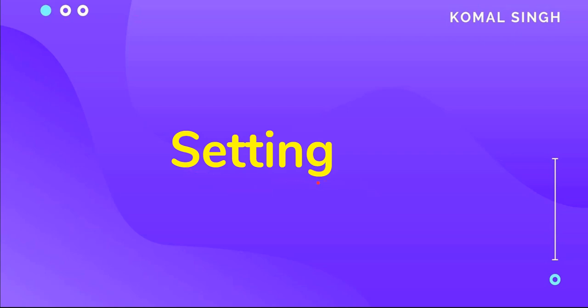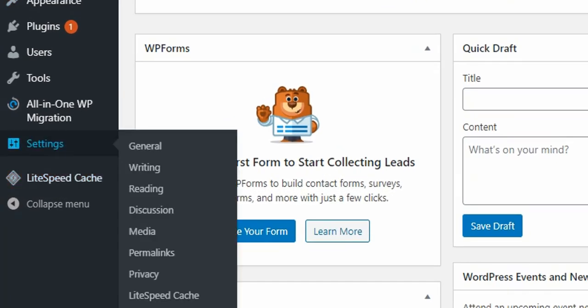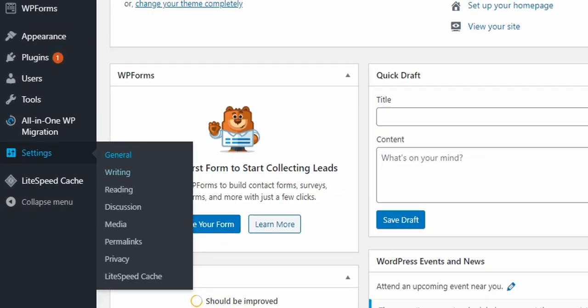Okay, so now moving forward to the settings section of your website. If you have watched my first video, then you must be aware of where the settings section is on our WordPress dashboard. So let's move to our dashboard. This is our dashboard, and here's the option for settings. The very basic settings section for you is, let's see.